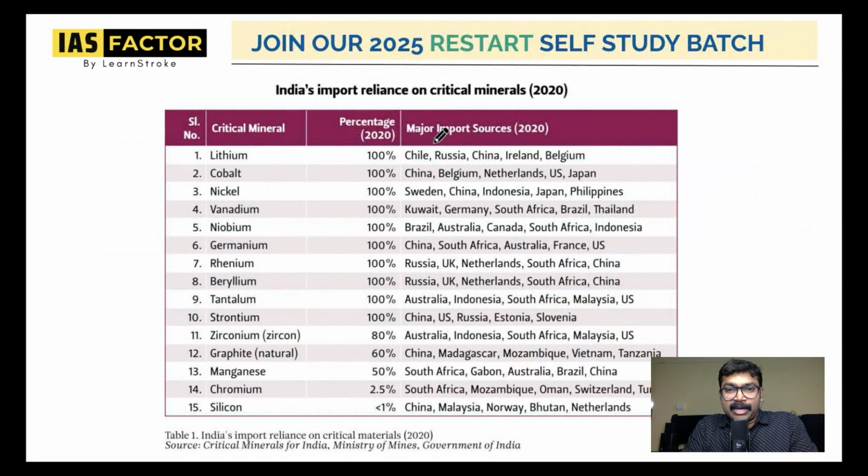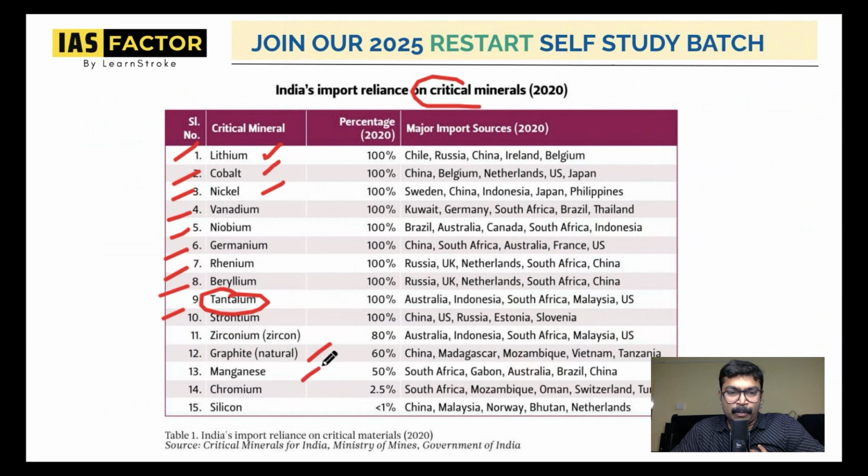Some of the critical minerals of India. That means you can identify them. These are the critical minerals: lithium, cobalt, nickel, barium, niobium, germanium, rhenium, beryllium, tantalum. This is tantalum. That is why tantalum is important. Strontium, zirconium, graphite, manganese, chromium, and silicon. I think you know many of these. You know about lithium, cobalt, nickel. I think you also know about graphite, manganese, chromium, and silicon.